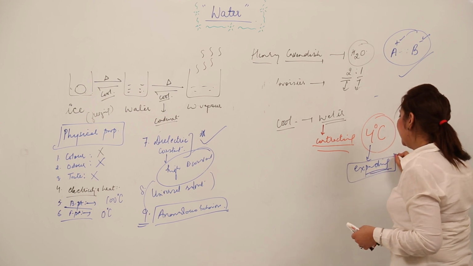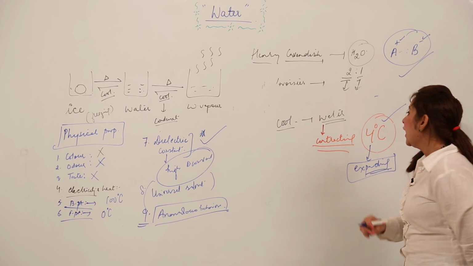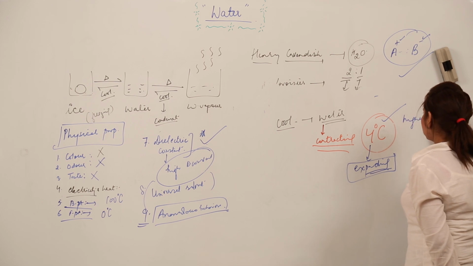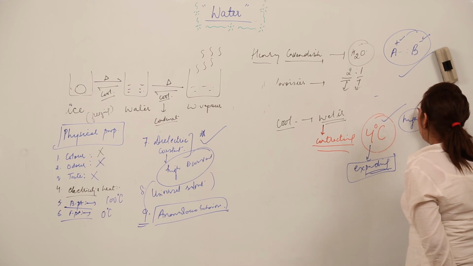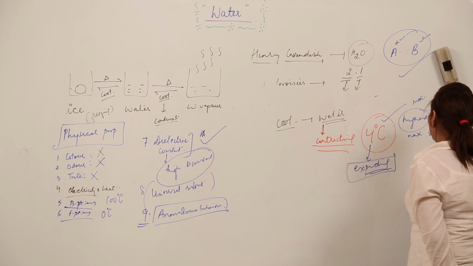So 4 degrees Celsius is that temperature at which the liquid possesses the highest density, or you can say the maximum density and minimum volume.